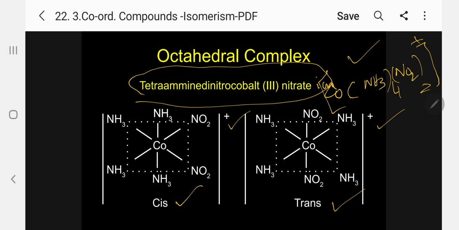So my dear students, you must know the position. From the position you must identify which is cis, which is trans. So first let me explain that fact, then it will be easy to understand when we have to say cis, when we have to say trans in octahedral complex.